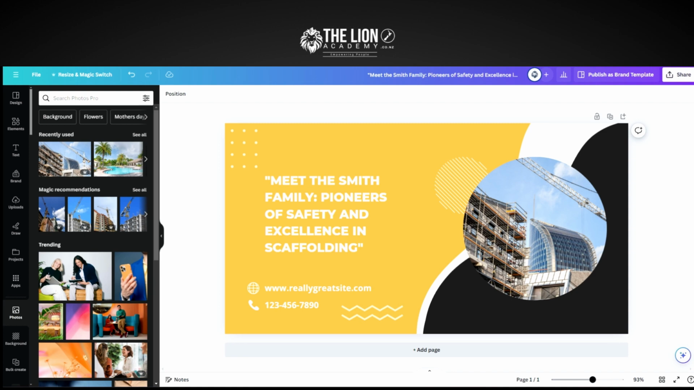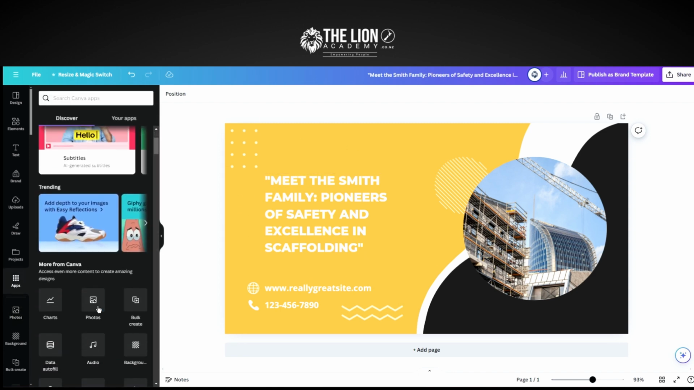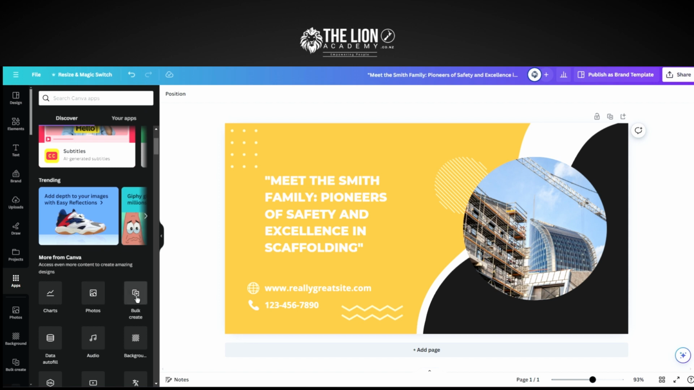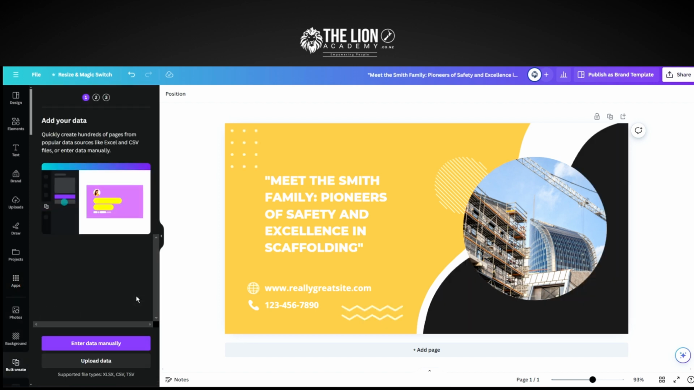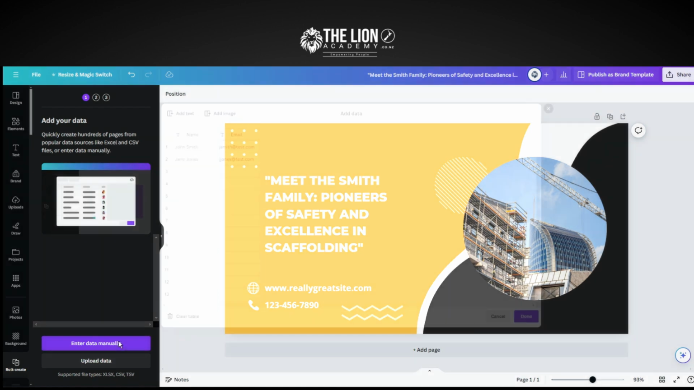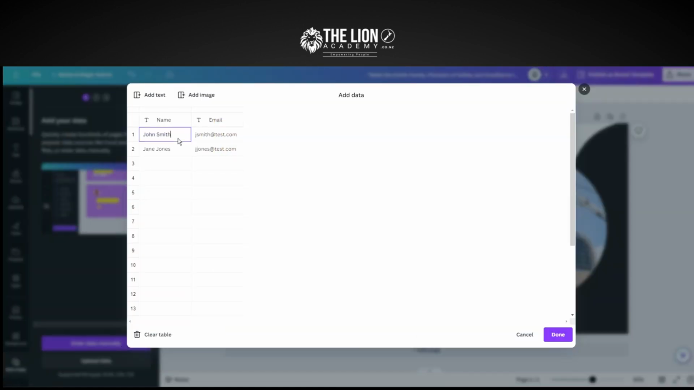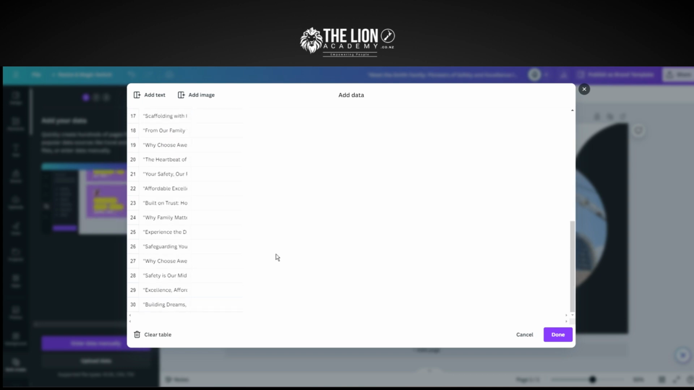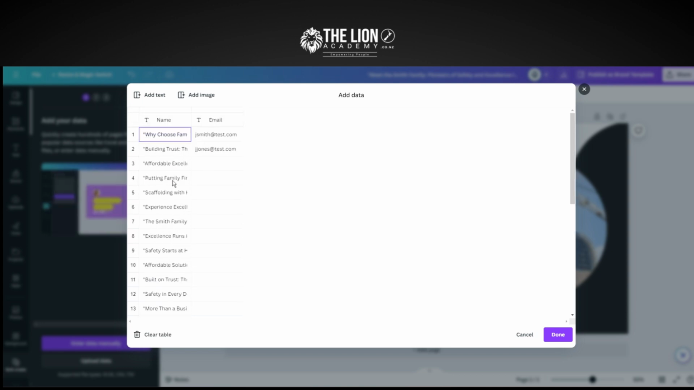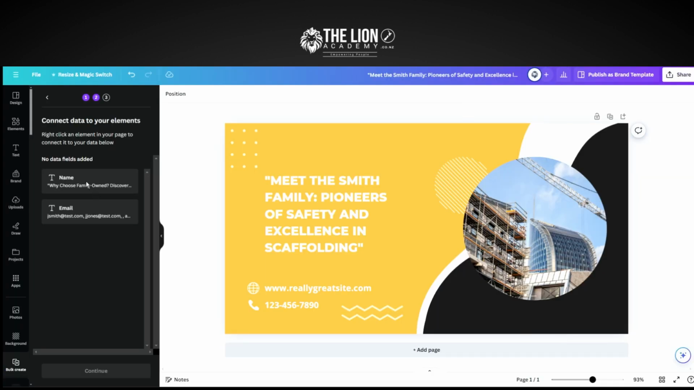Now we're going to head back over to where we set up our first meme. We're going to go over here to apps. We're going to scroll down until we see bulk create, because we're going to take all of these headlines and create all of these memes all in one hit. So we're going to enter the data manually, and we're just going to delete everything in these. Put our cursor back in here under the name tab and paste all of those headlines in by right click paste, or I just use Control V. Now there's all the headlines under the name tab. So we go done. And over there's all the headlines.